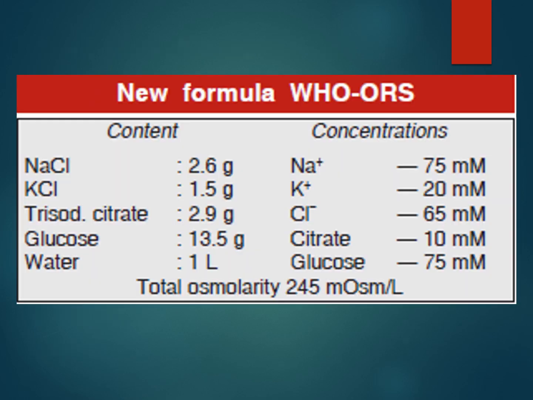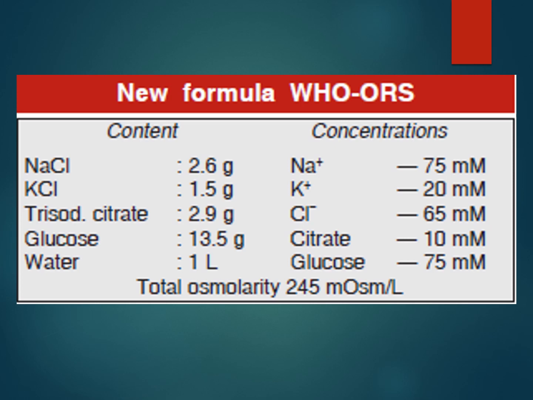So we will see what the contents of ORS are. We have to see the contents and their concentration. It is very important. Sodium chloride 2.6 gram, potassium chloride 1.5 gram, trisodium citrate 2.9 grams, and glucose 13.5 gram. And these four are dissolved in 1 liter of water.